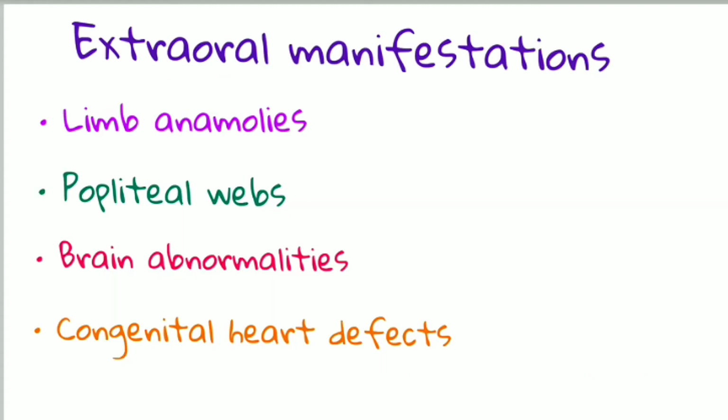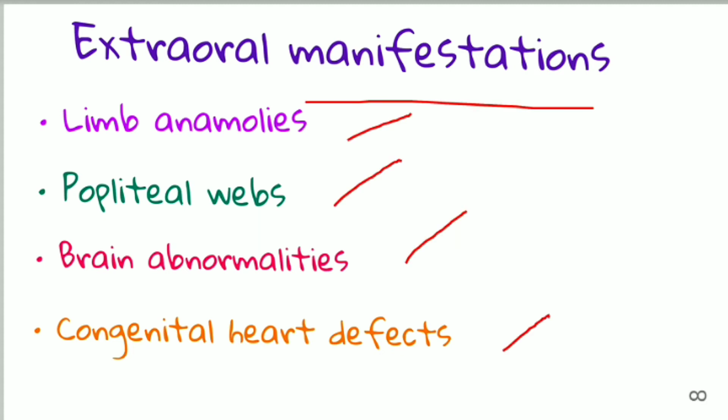Now moving forward to extraoral manifestations of this Van der Woude syndrome. This syndrome can also be associated with limb anomalies, popliteal webs, brain abnormalities and congenital heart defects. So these all are the extraoral manifestations of this syndrome.